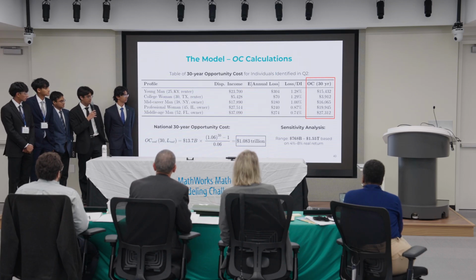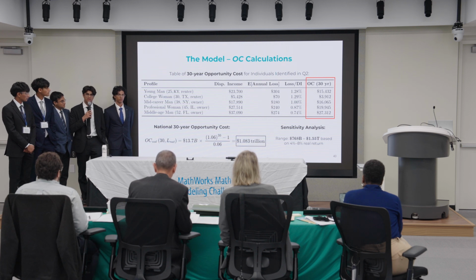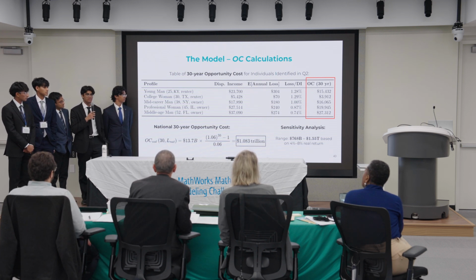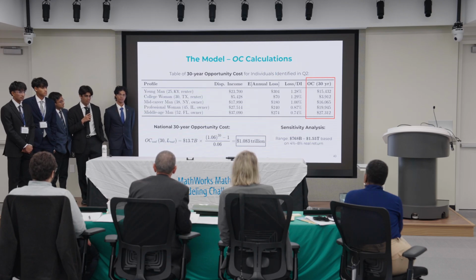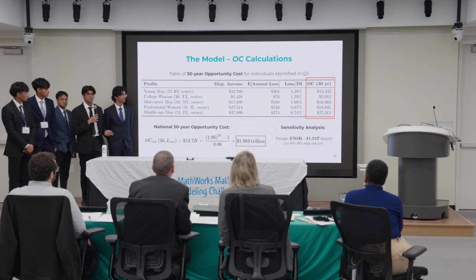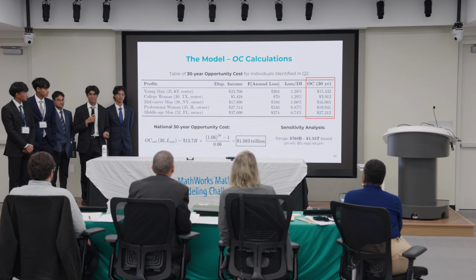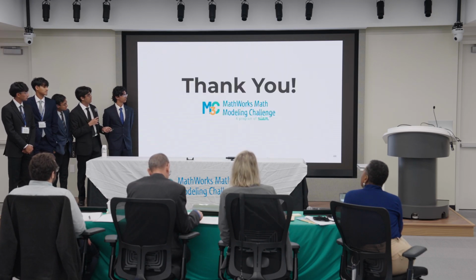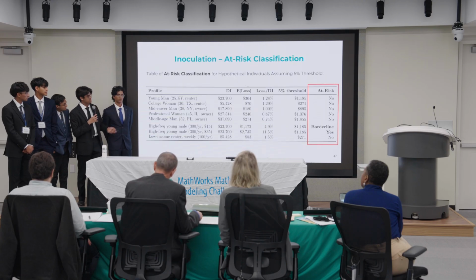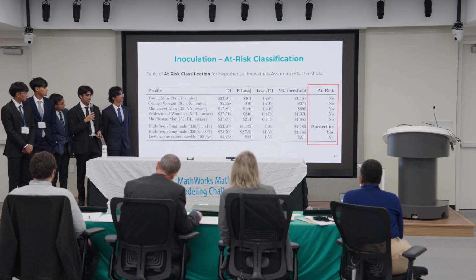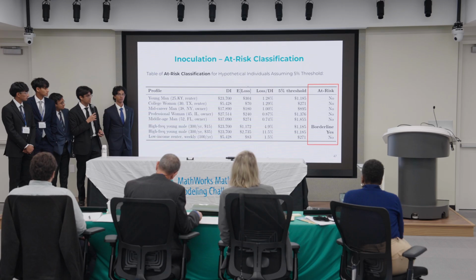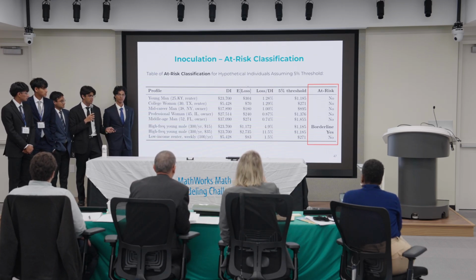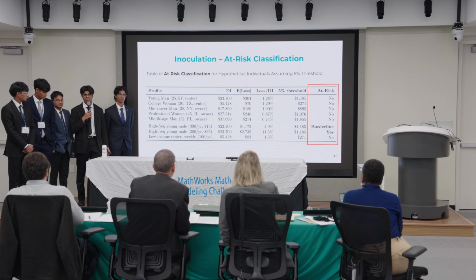Yeah, and that's why for our at-risk classification, instead of comparing the opportunity cost to the other simulated individual's opportunity cost, we compare it to that own individual's disposable income. And if it's 5% or more, we consider them financially at risk. And you can see this here. We've shown that threshold, and you can see that 5% represents a good number as all the values are close to 0 or 1, but 5% is really where it explodes, so we thought that was an appropriate threshold.